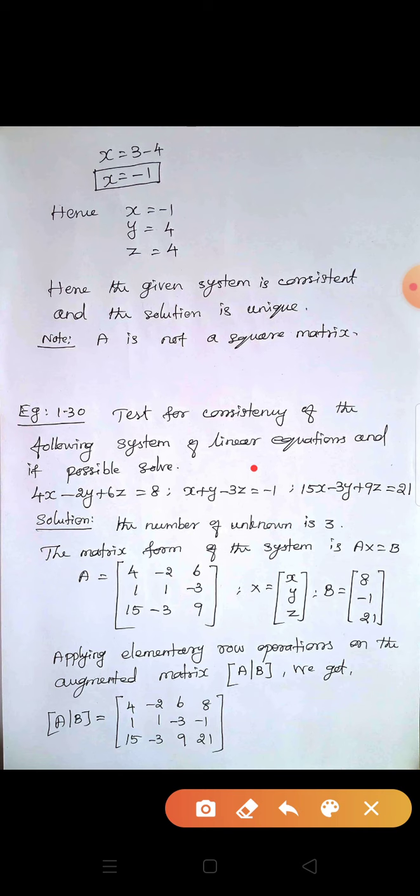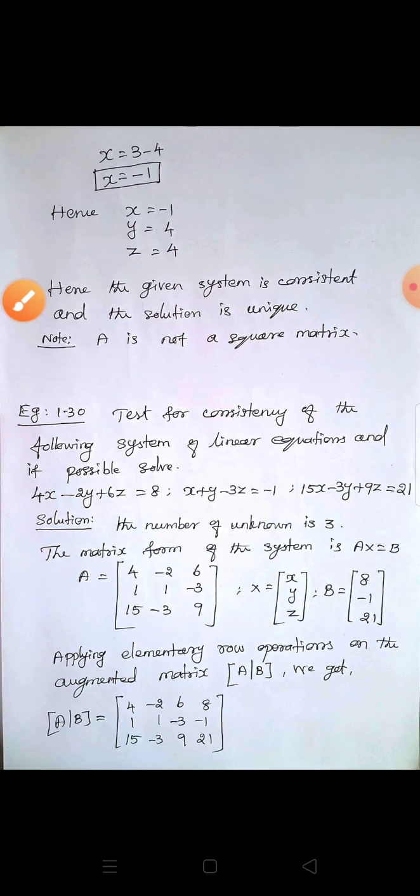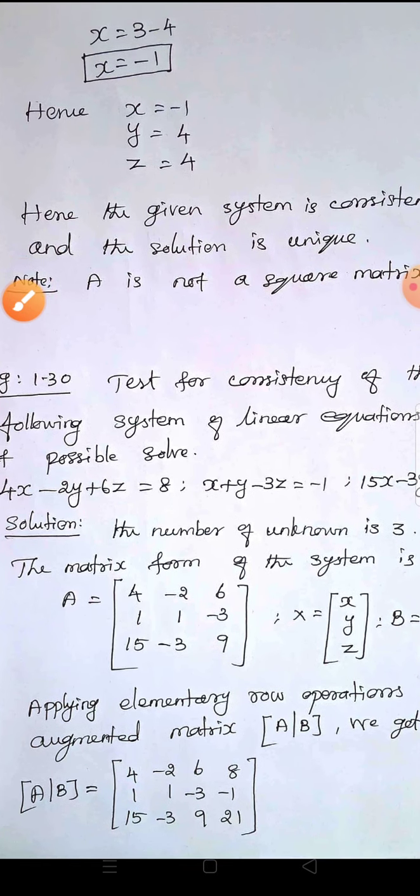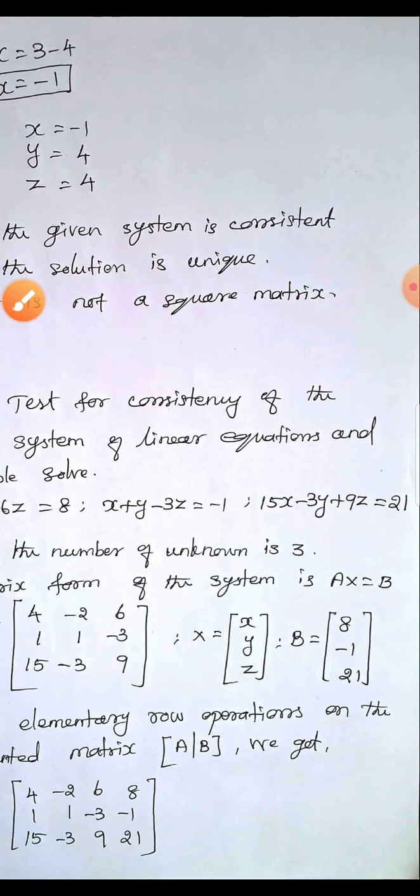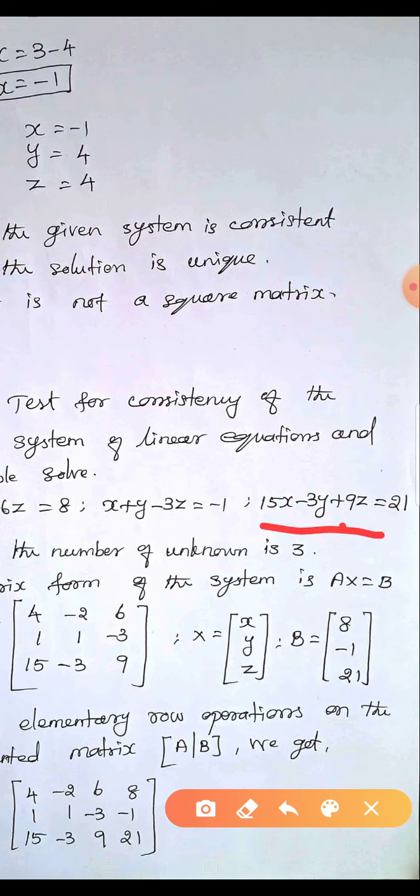First equation: 4x minus 2y plus 6z equal to 8. Second equation: x plus y minus 3z equal to minus 1. Third equation: 15x minus 3y plus 9z equal to 21.